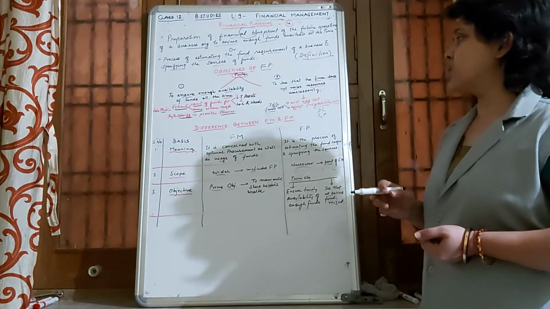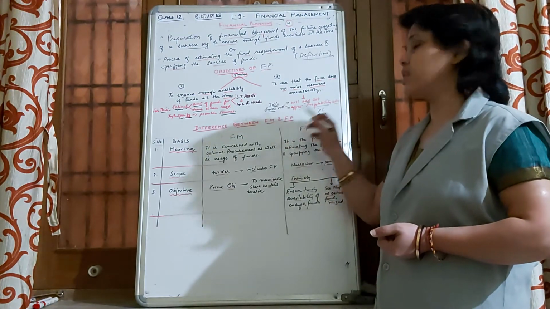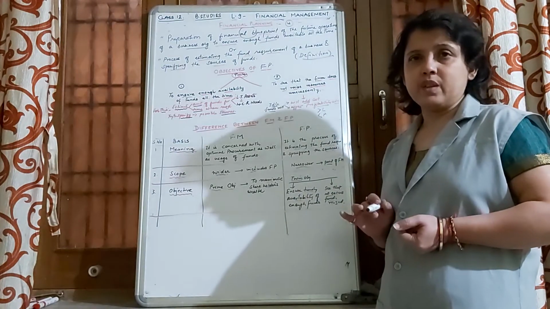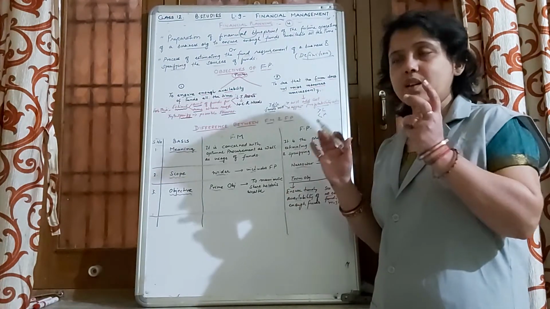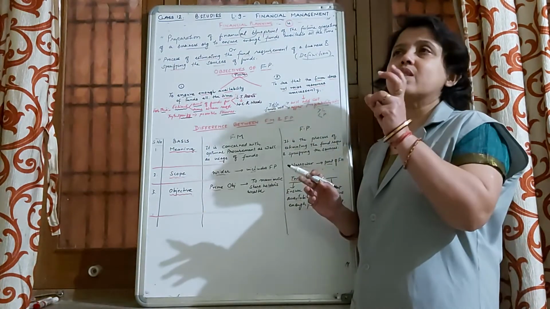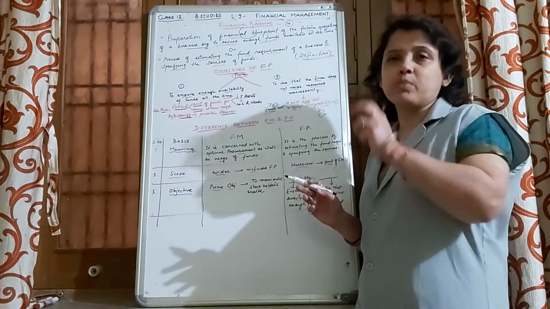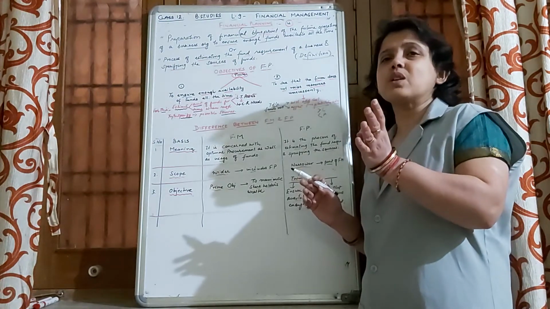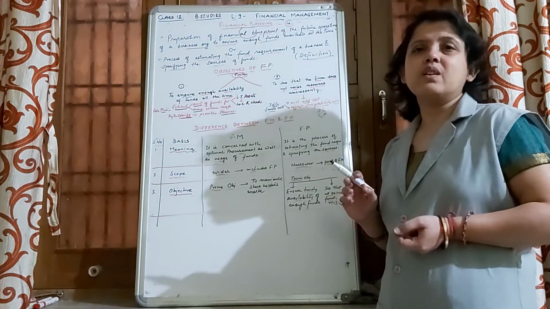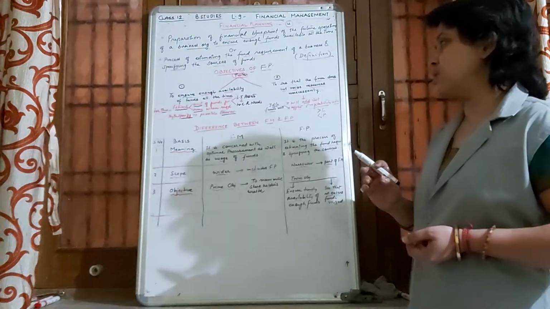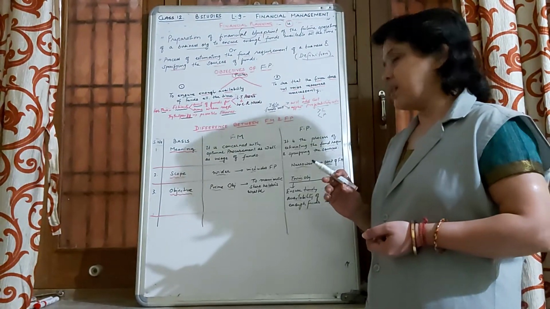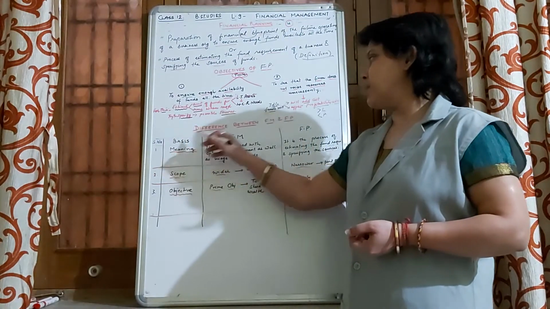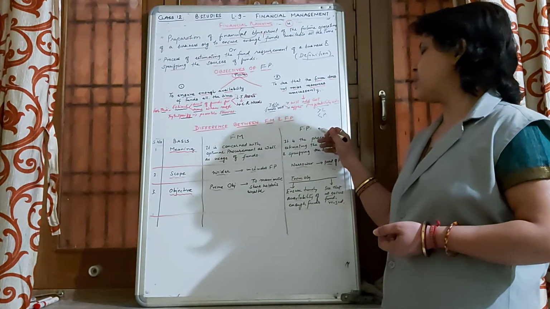Now we will be learning about the difference between financial management and financial planning. This is something which is very, very important. It is not one and the same thing. That is why when I started the class, I started with planning and management. Planning is a part of management. Similarly, you can understand that financial planning will be a part of financial management. Let us understand the difference on three bases mainly. So there are four columns: serial number, basis, financial management, and financial planning.